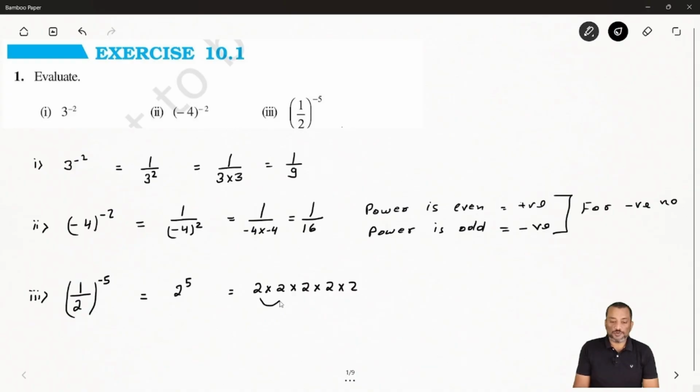So you can say 2 times 2, 4. 4 times 2, 8. 8 times 2, 16. And 16 times 2, 32. So your answer is 32. Hope it's clear. Now we'll come back to the next question.